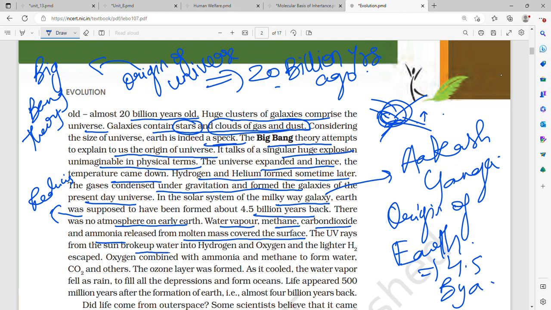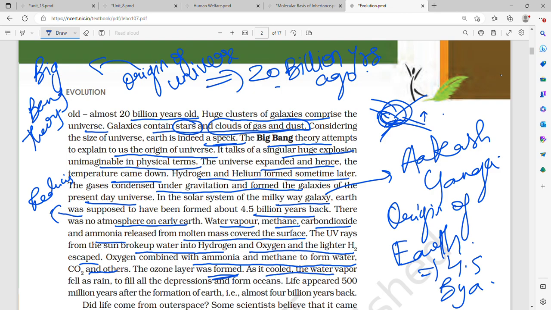UV rays of the sun, because there was no ozone layer, completely penetrated into Earth's crust, and they broke up water into hydrogen and oxygen, and the lighter hydrogen escaped. Oxygen combined with ammonia and methane to form carbon dioxide and other molecules. The ozone layer was then formed.